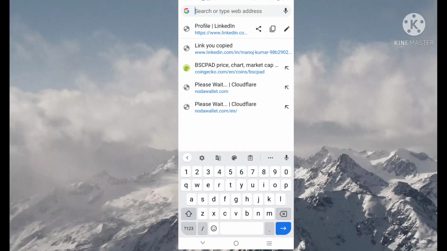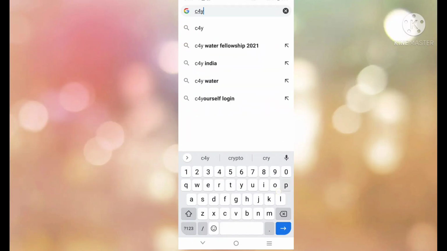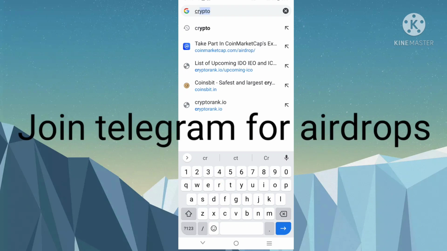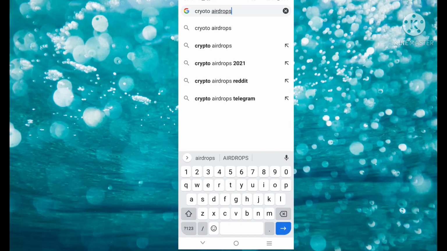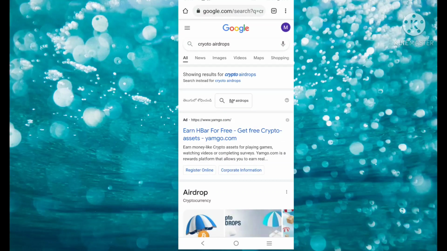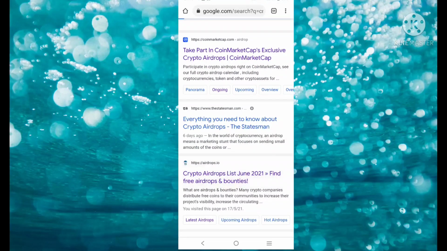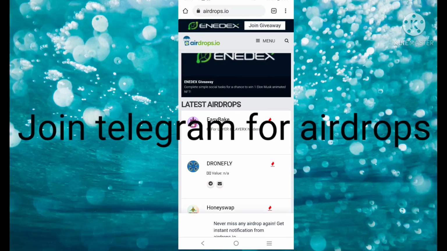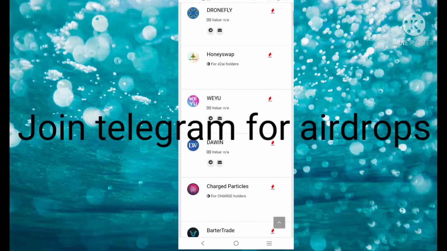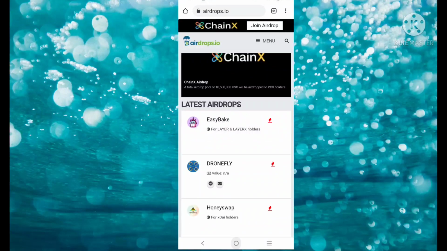You can directly go to Google Chrome and type crypto airdrops. If you type crypto airdrops you will find some airdrops here. Suppose crypto airdrops list June 2021. Whatever airdrops are going on you will find here, and you can join directly from these airdrops.